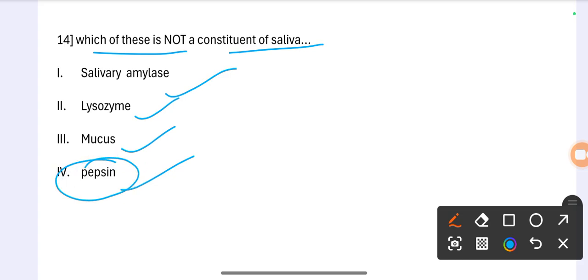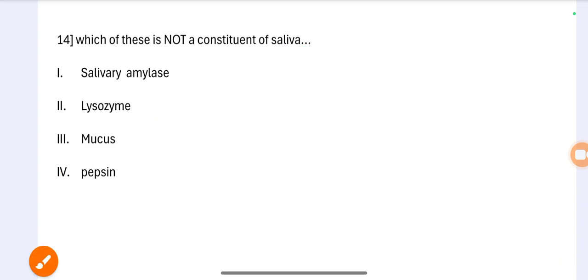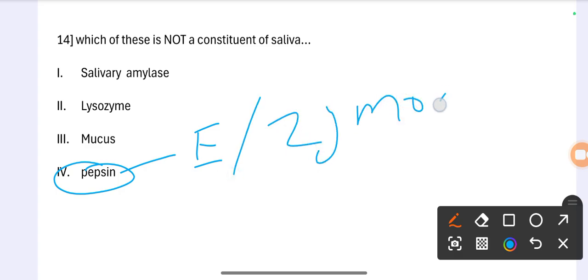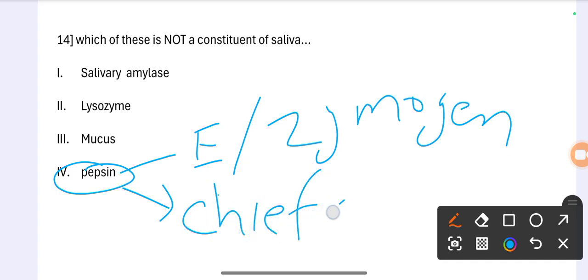So pepsin is an enzyme, and pepsinogen is a zymogen released by the chief cells. Which cells release pepsin? Chief cells. Okay, so the correct answer is pepsin.